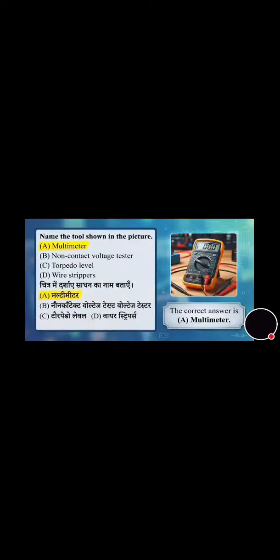Now we will move towards the next question. Very easy question. Name the tool shown in the picture. You can see the photo also. Its correct answer is option A, that is multimeter.